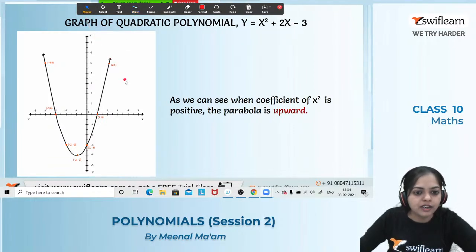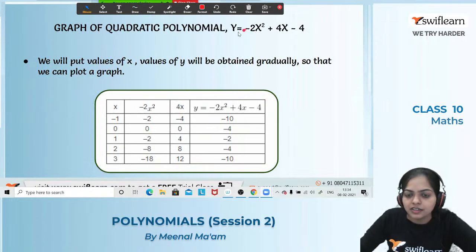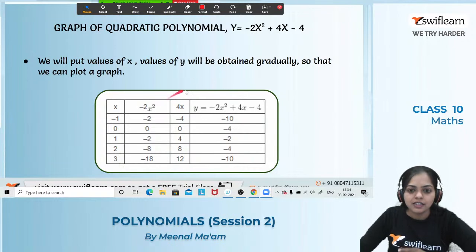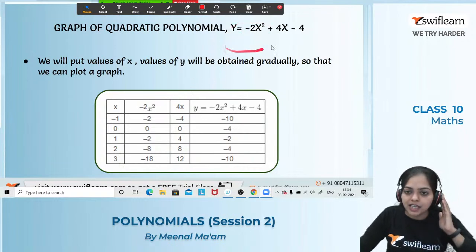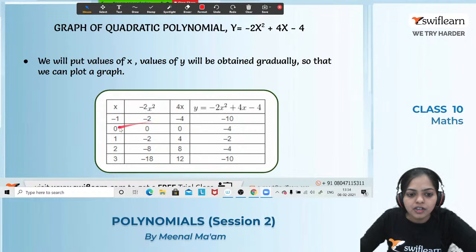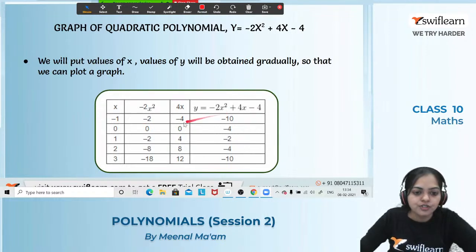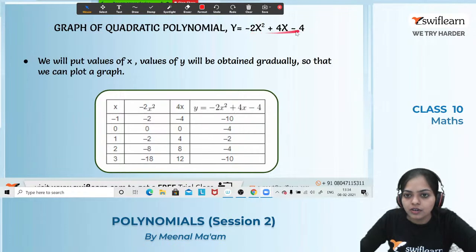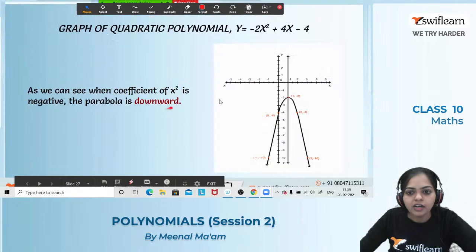Let's check one more question, and the question is like this. y equals minus 2x square plus 4x minus 4. In the same way as the last example, how will we obtain this graph? By putting different values of x, we will obtain the different values of y. When I put x equals minus 1, I will get y equals minus 10 by putting the value in this polynomial equation. When I put x equals 0, I will get a different point. Using these points, I will draw a graph like this.